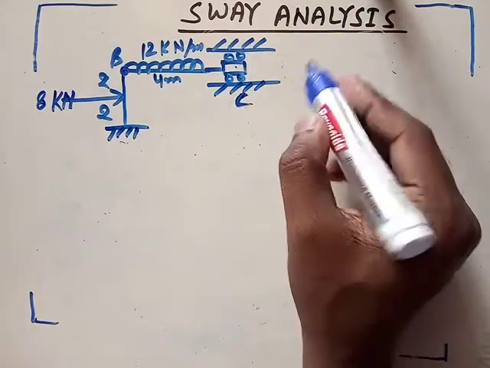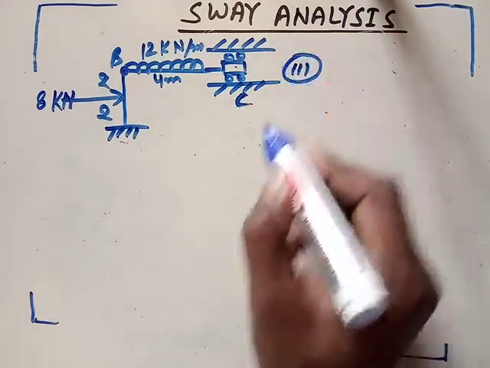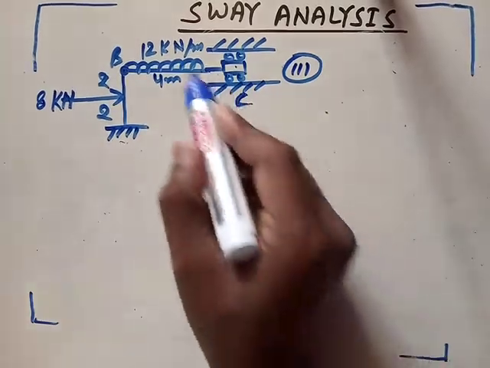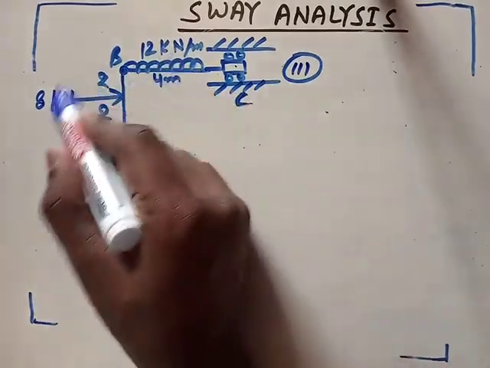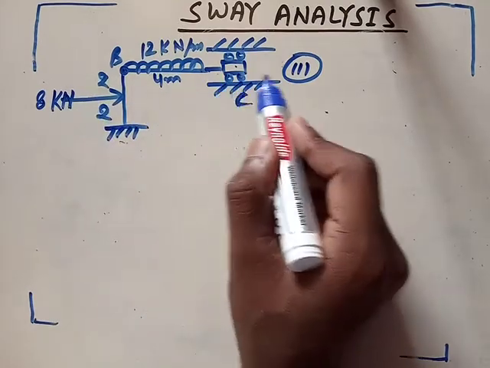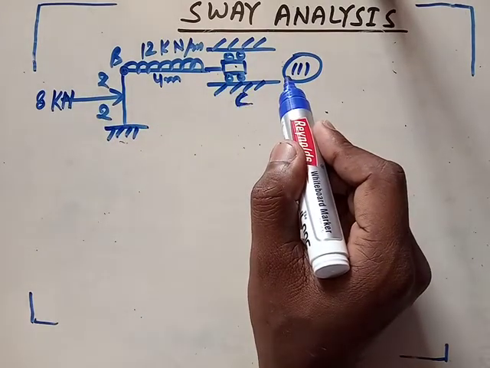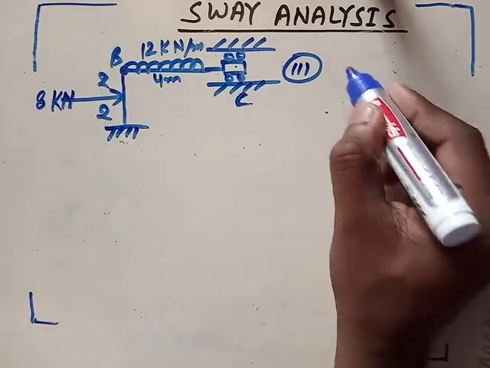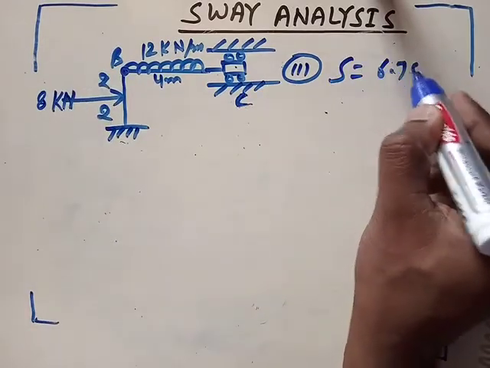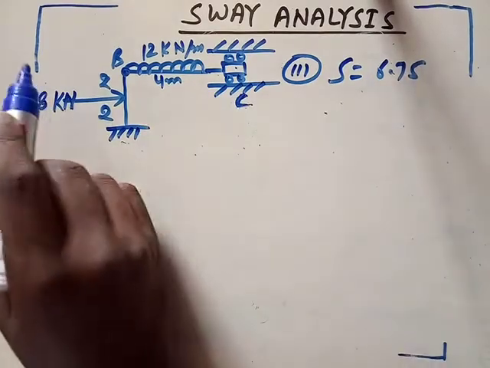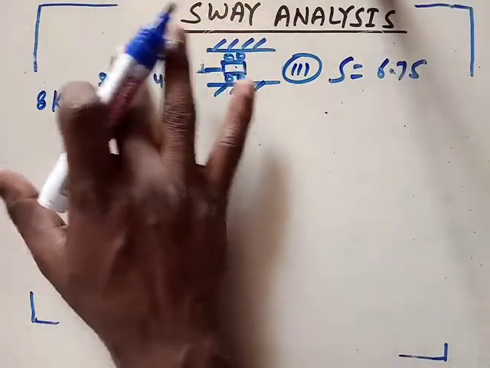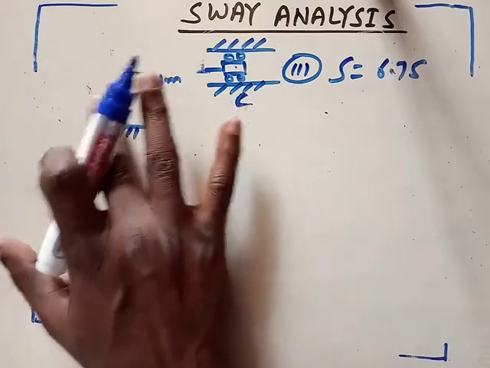Now come to the third step. What was the third step? In the third step, we have to remove all this loading and apply a sway force. Deflection in this case is to the left, because our sway force S is 6.75. So I'm removing this loading and applying only the sway force.